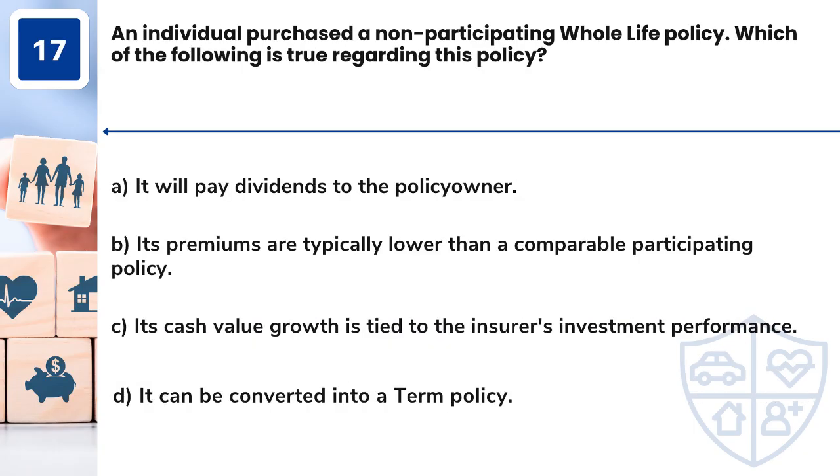Question 17. An individual purchased a non-participating whole life policy. Which of the following is true regarding this policy? A. It will pay dividends to the policy owner. B. Its premiums are typically lower than a comparable participating policy. C. Its cash value growth is tied to the insurer's investment performance. D. It can be converted into a term policy.